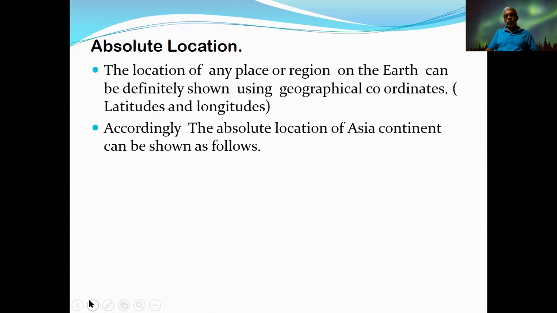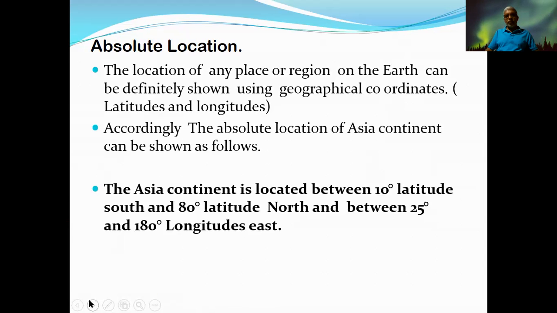According to the absolute location, the Asia continent can be shown as follows. The Asia continent is located between 10 degrees latitude south to 80 degrees latitude north, and between 25 degrees and 180 degrees longitudes east.